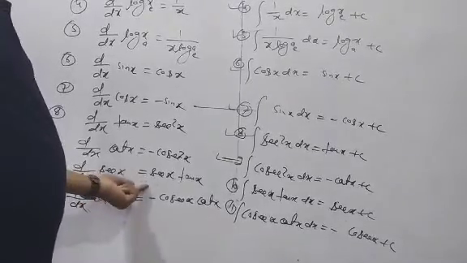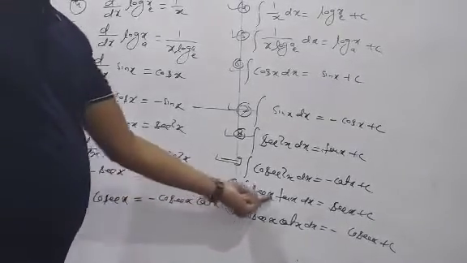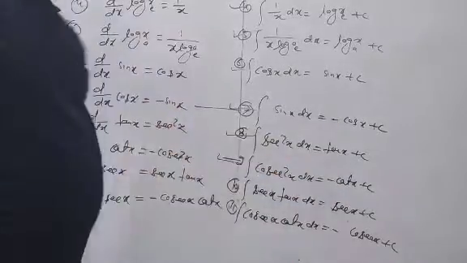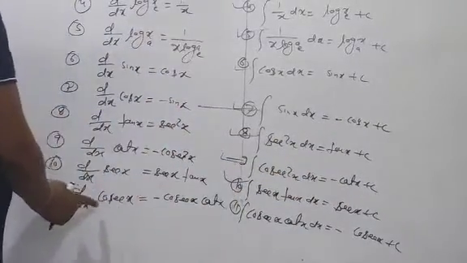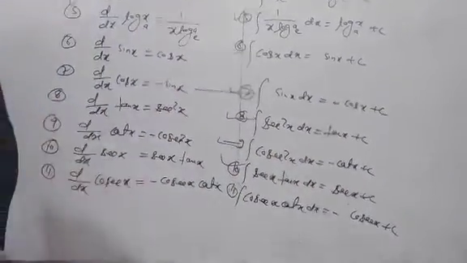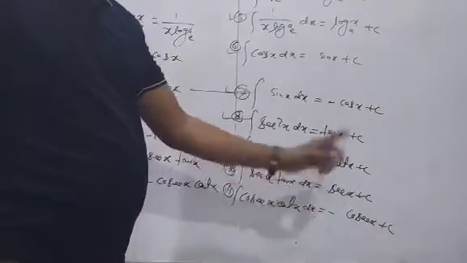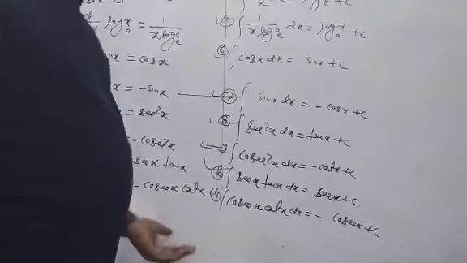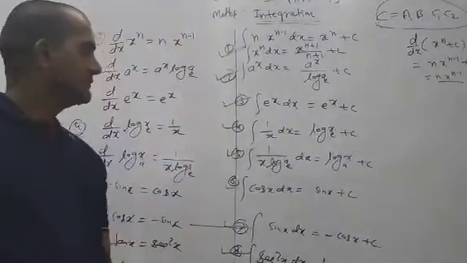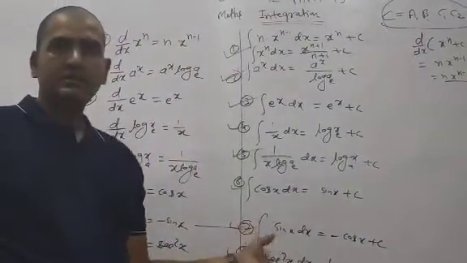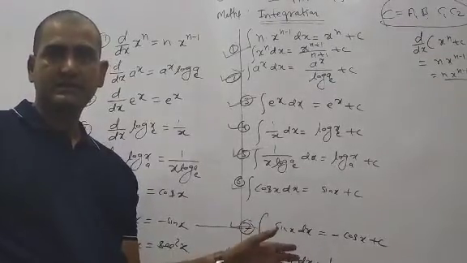Differentiation of sec x is equal to sec x tan x. Integration of sec x tan x is equal to what? Sec x. Last one, differentiation of cosec x is equal to minus cosec x cot x. Therefore, integration of cosec x cot x is equal to what? Minus cosec x. So many other formulas we also have, but according to the exercise, chapter-wise, according to questions,